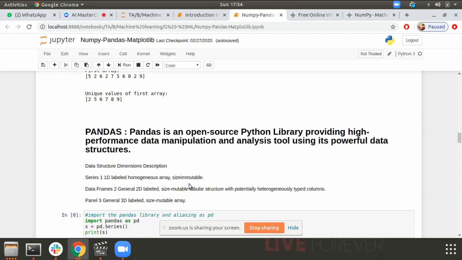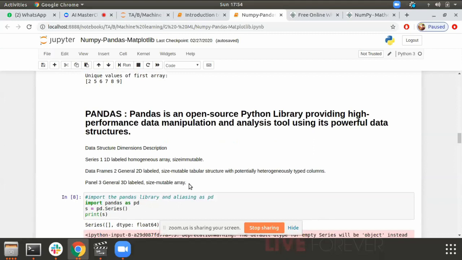So what is pandas? Pandas is an open source Python library, and it is used for manipulating structured data. Series. What is series? It's a one dimensional labeled homogeneous array, and it is size immutable. All of these are very heavy terms, and it's okay if these terms go over your head.